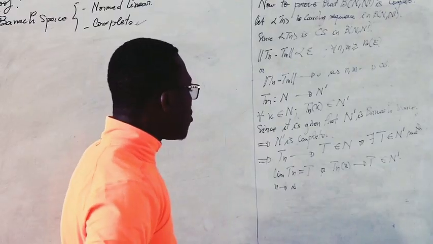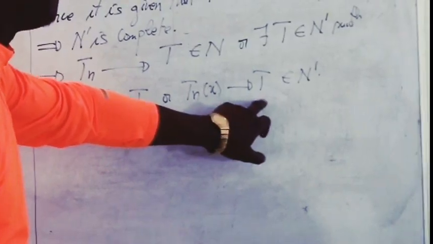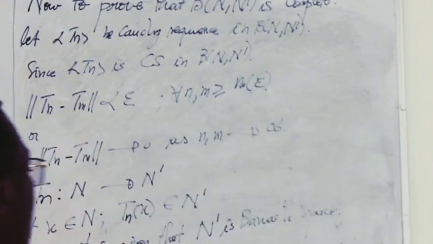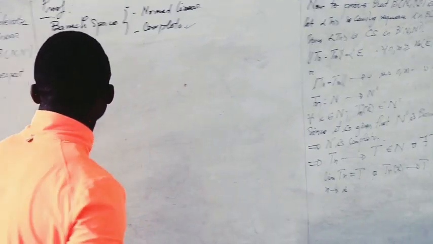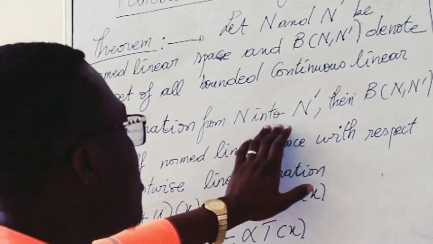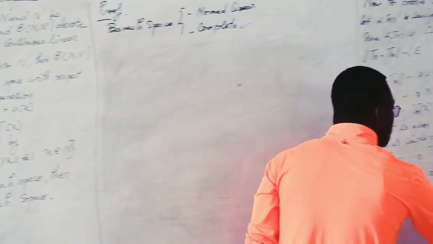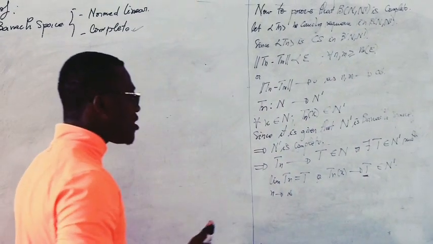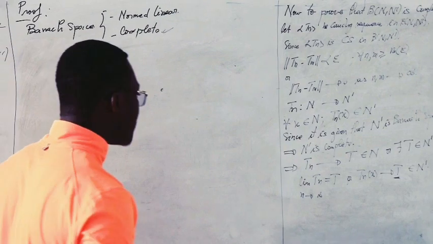Now, the only thing we have to show is that this T belongs to B(N, N dash). But you know the definition of B(N, N dash): it is the set of all bounded continuous linear transformations from N into N dash. Then we will prove that this transformation T is linear, is continuous, and is bounded.